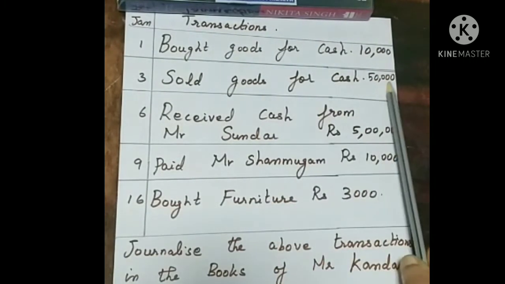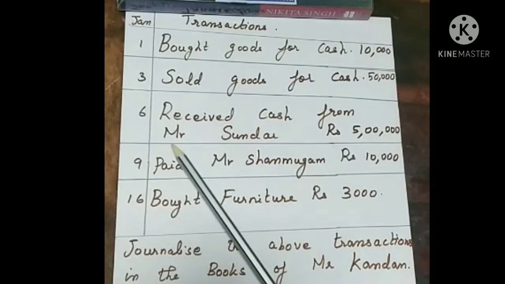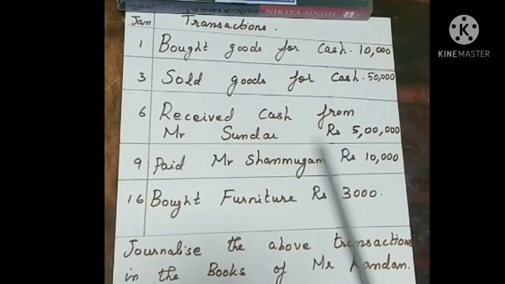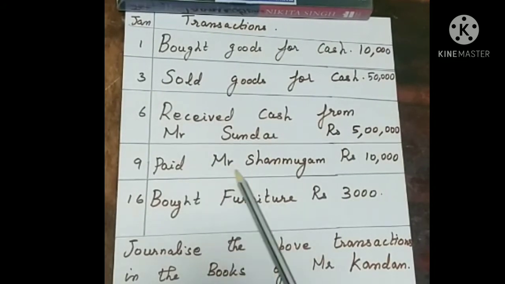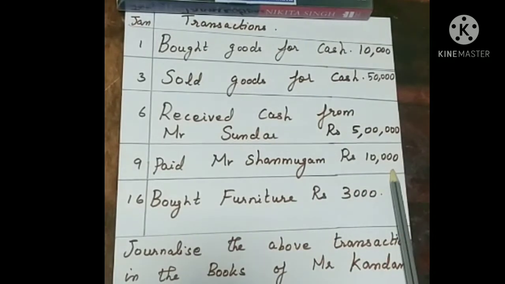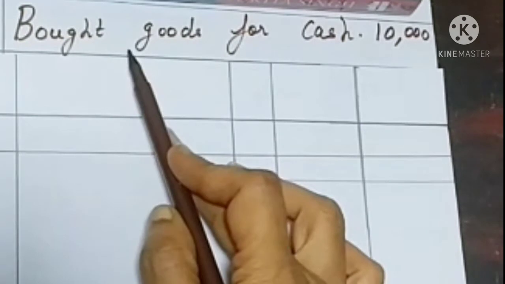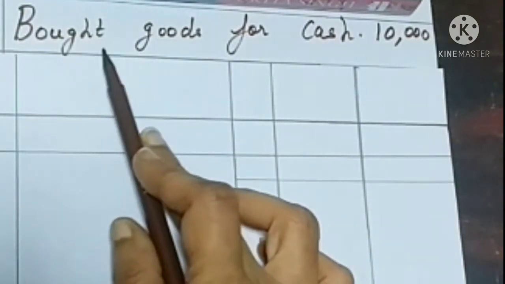Sold goods for cash, 50,000. Received cash from Mr. Sundar, rupees 5 lakh. Paid Mr. Shanmugam, rupees 10,000. Brought furniture, rupees 3,000. Journalize the above transactions in the books of Mr. Kantan. In this transaction, we are making purchases.